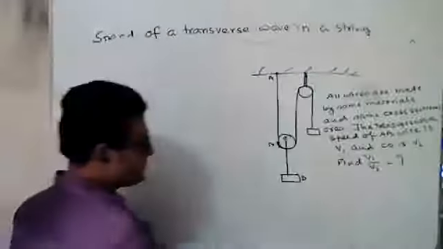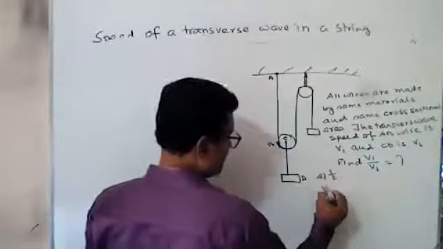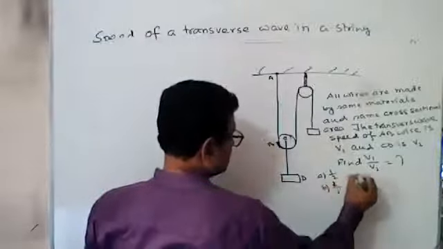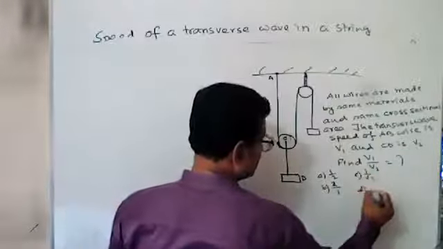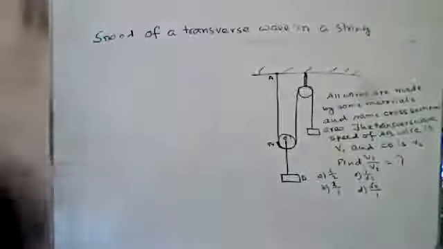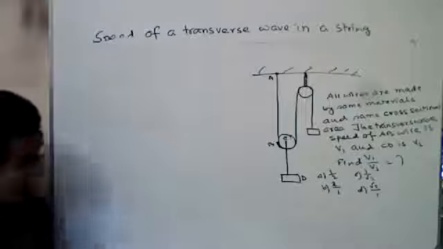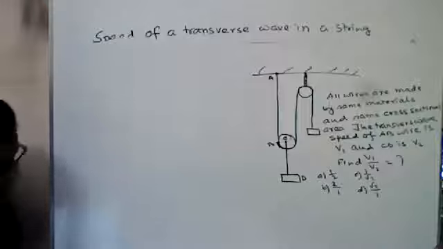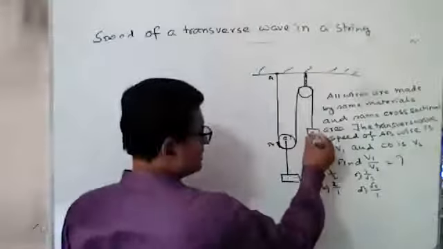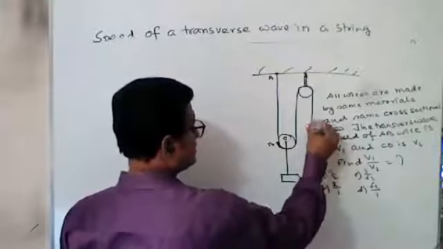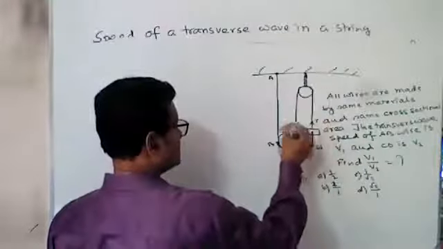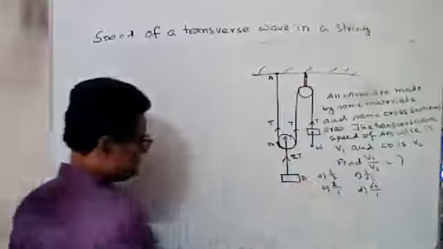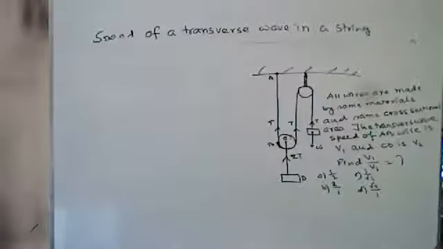Okay, I have options: A equals half, B equals 2 by 1, C equals 1 by root 2, D equals root 2 by 1. Which one is correct? Now come. Suppose for this, the weight in this direction, the tension in this direction, are both the same, and this is tension T and this is also tension T. So in this direction, the tension is 2T.